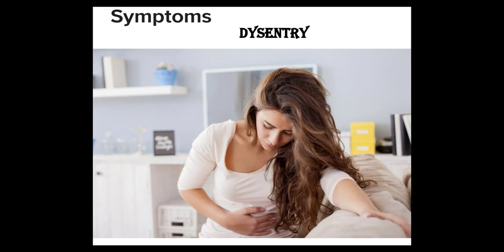So this is the reason. And you continuously go for motions, that is diarrhea, then vomiting, fever, nausea, you lose weight, your BP goes down, you face very watery diarrhea, and your body becomes pale.